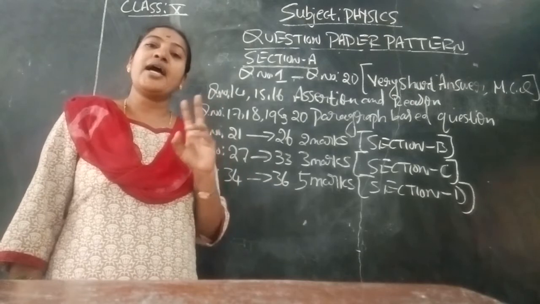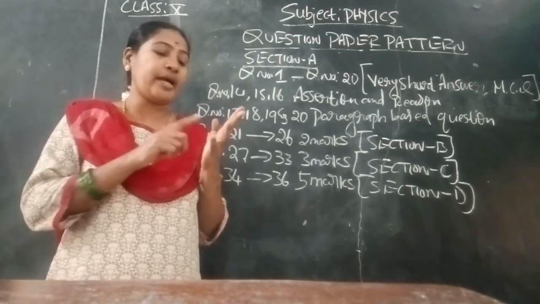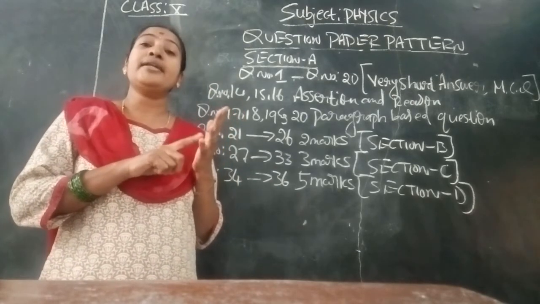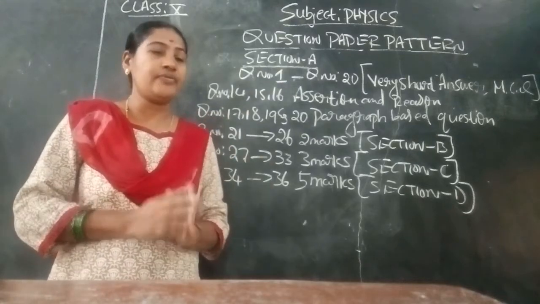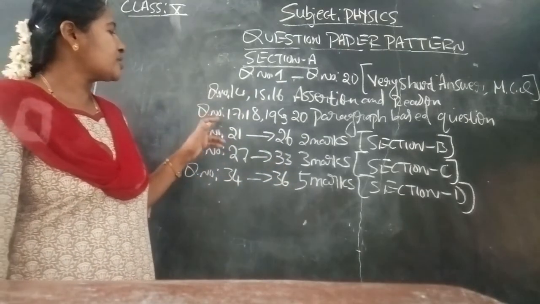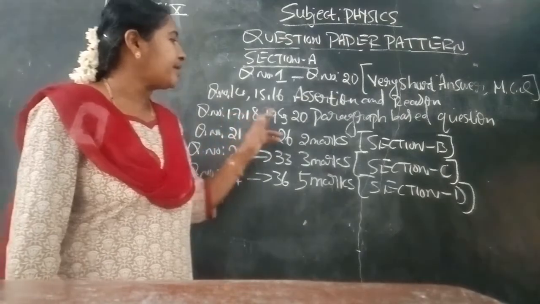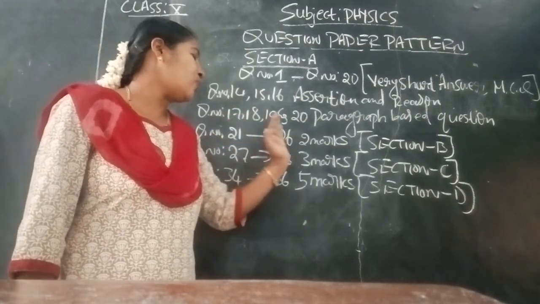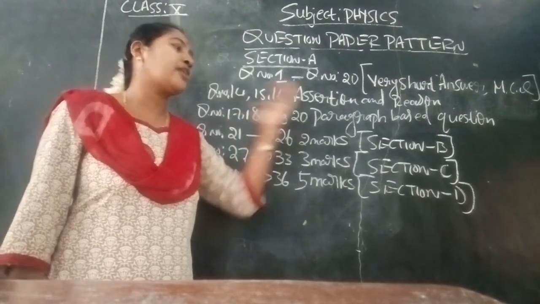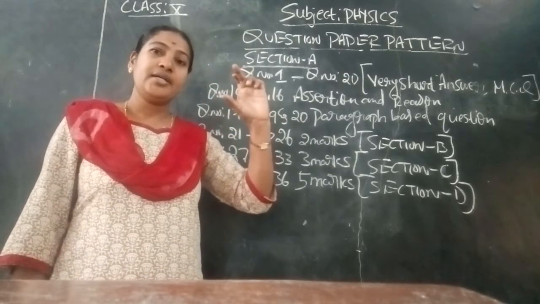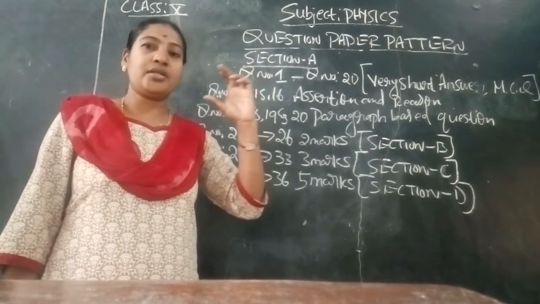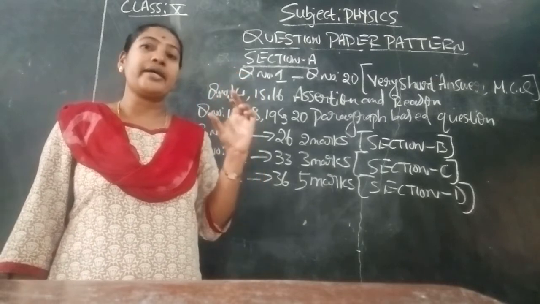For assertion and reason, I have selected from the 2 chapters, that is magnetic effect of electric current and light reflection and refraction. The 2 chapters you have to read well. Now next, questions number 17, 18, 19 and 20. These 4 questions are paragraph based questions. They will give the concept mainly in a paragraph.